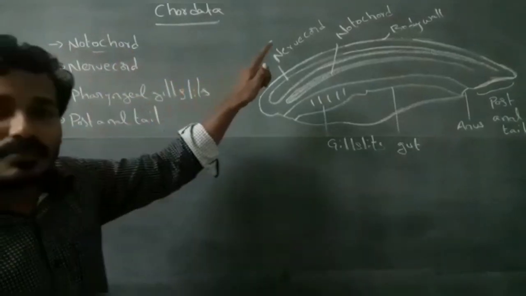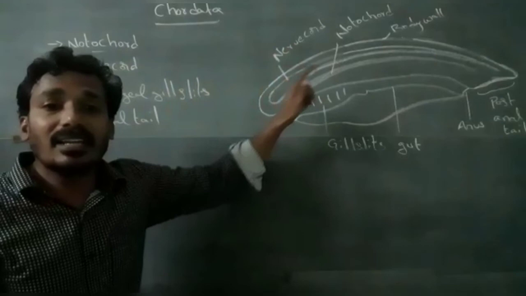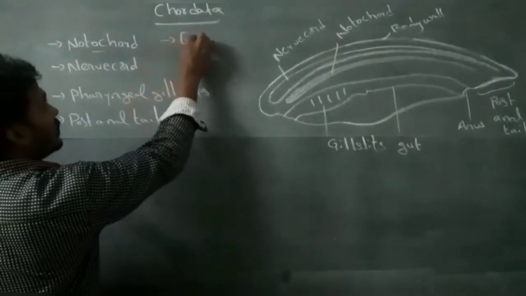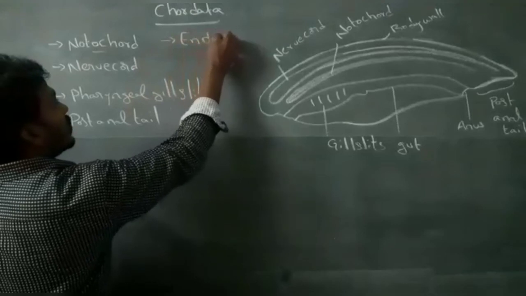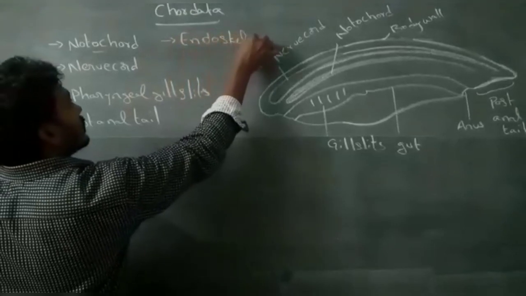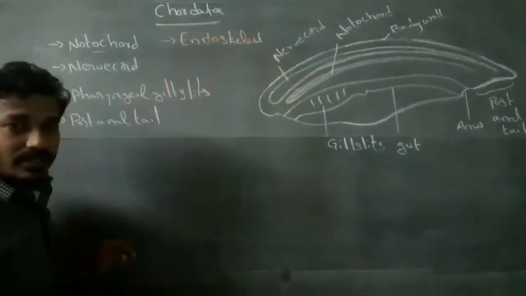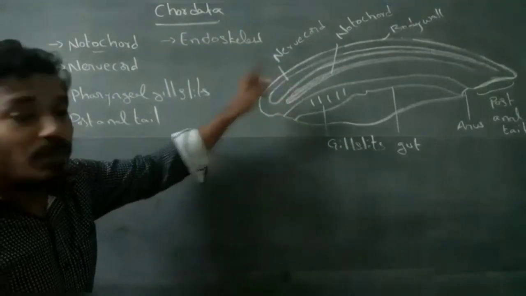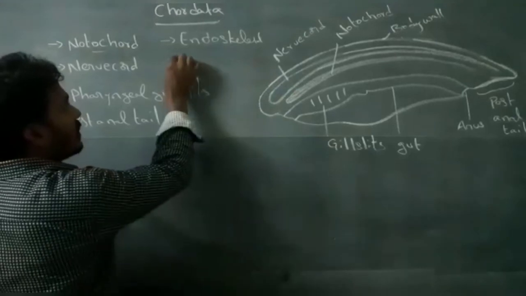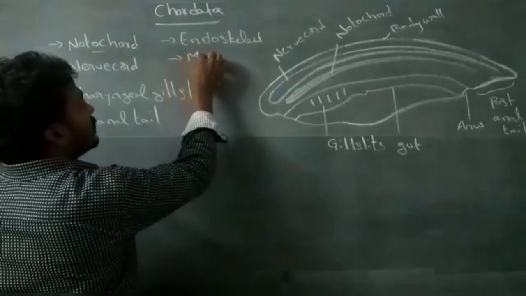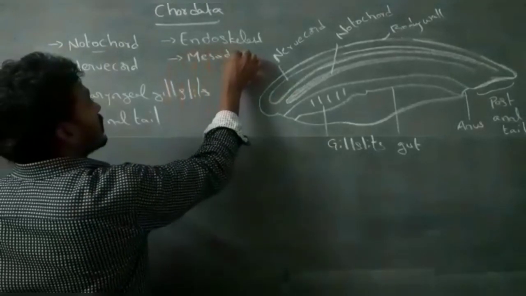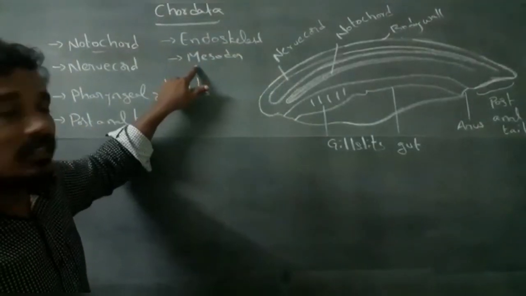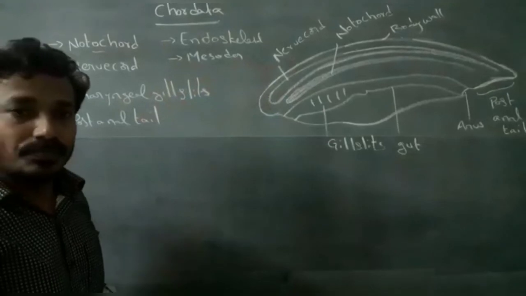Notochord is the first endoskeletal element. It is formed from the embryonic mesoderm, the chorda mesoderm.